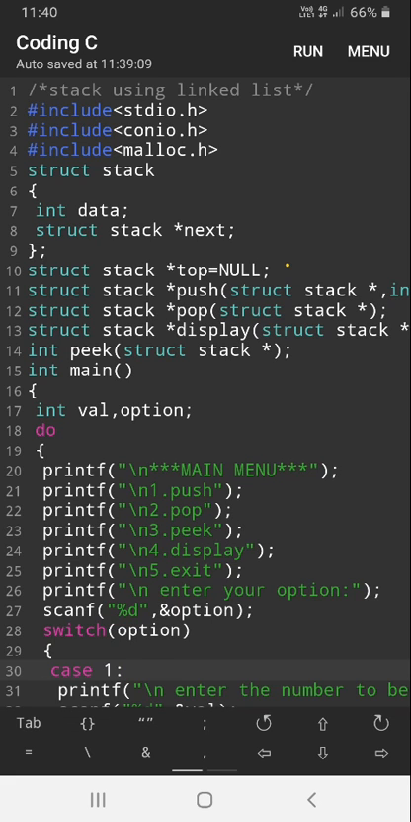The first one is struct stack star top is equal to null. So top is a pointer that is pointing to the top of the stack. We assigned top is equal to null. What is the meaning? The stack is empty. Then we created functions push, pop and display, and one more, peek. So four functions are there. What are they? Push, pop, display and peek.